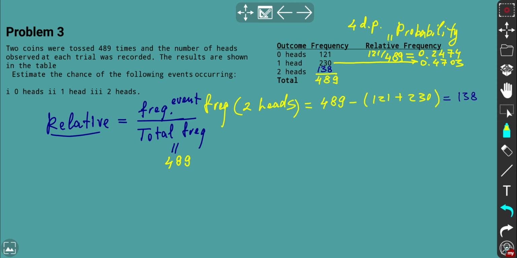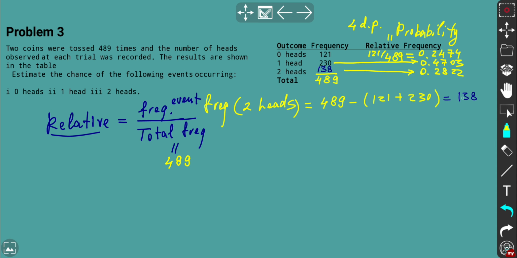And what about two heads? 138 divided by 489. And we've got again a less likely figure, or very unlikely, and I've got 0.2822.